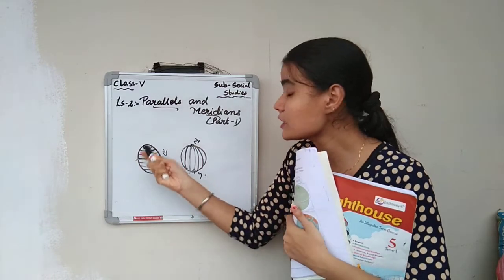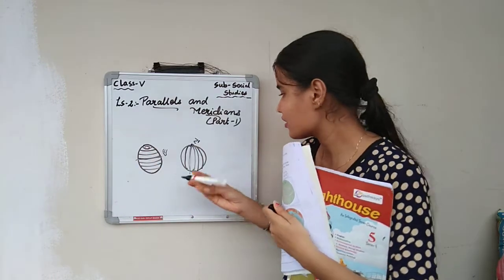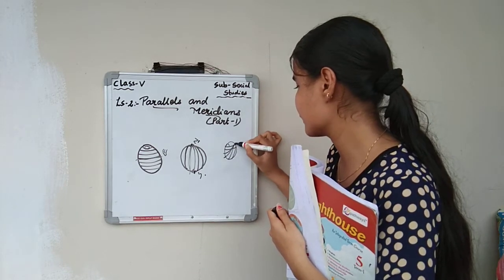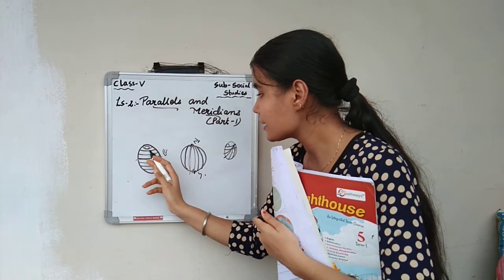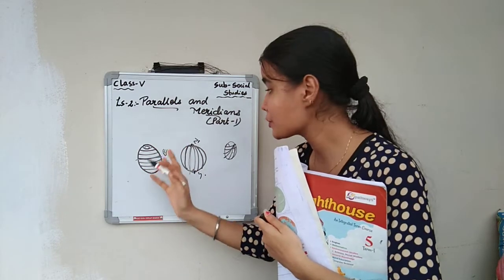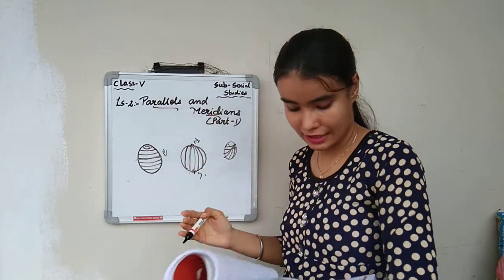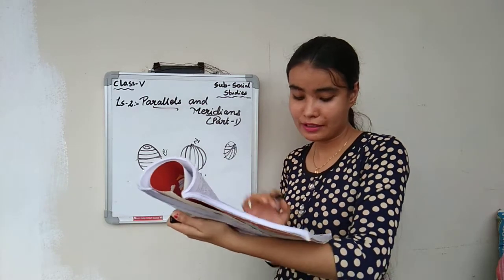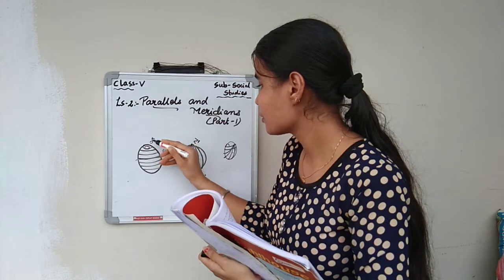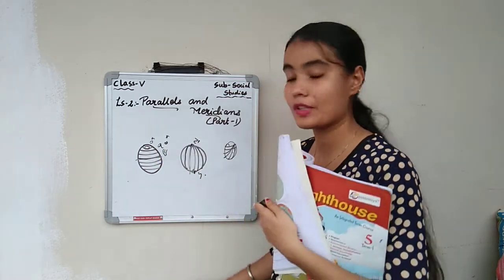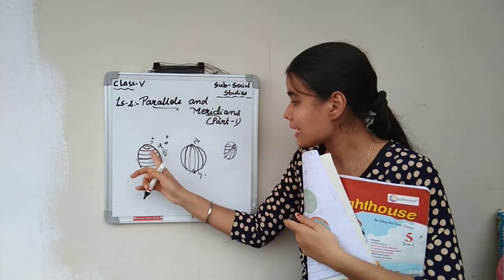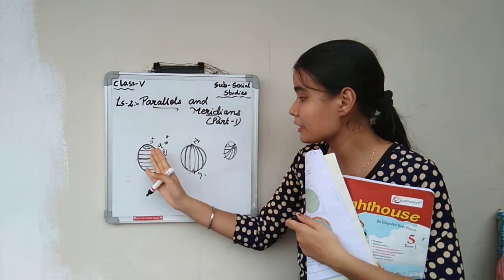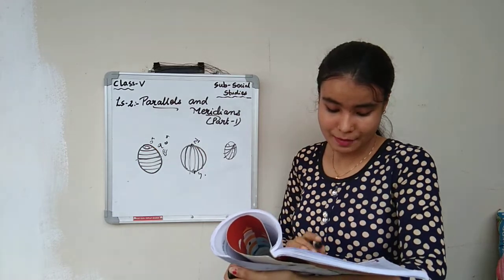So they never cut each other. Like see, these are circular lines, so they never cut each other like this. Okay, they have an intersection point between the two. There is a gap from one line to another line, and this gap is numbered right from 0 degree to 90 degree. Okay, it has been numbered. The gap between these two lines, they never intersect, they never meet. So there will be a gap, and this gap